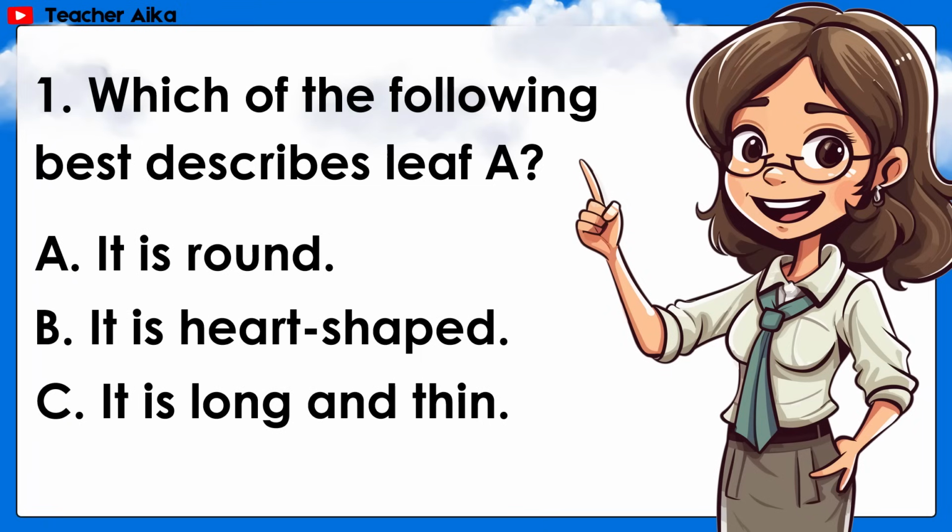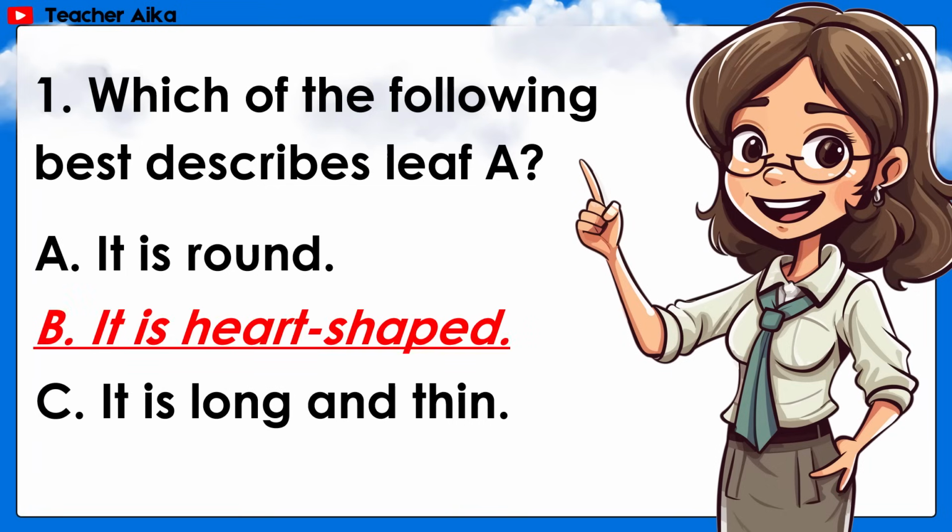Number 1. Which of the following best describes leaf A? A. It is round. B. It is heart-shaped. C. It is long and thin. Answer B. It is heart-shaped.